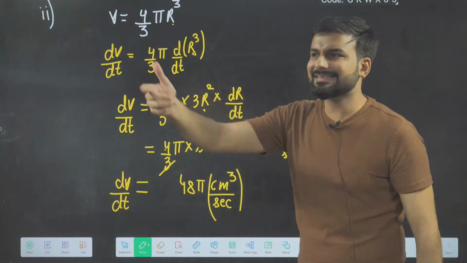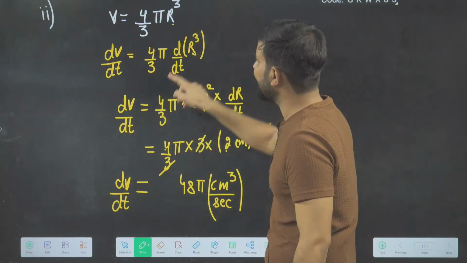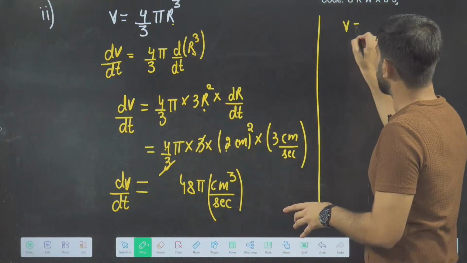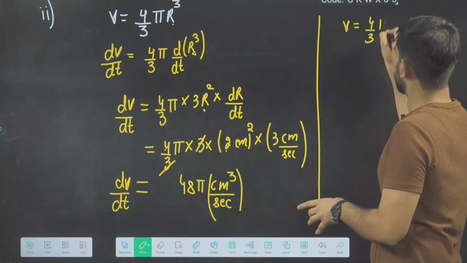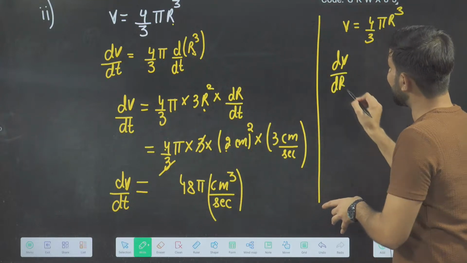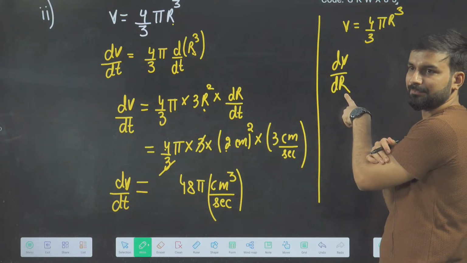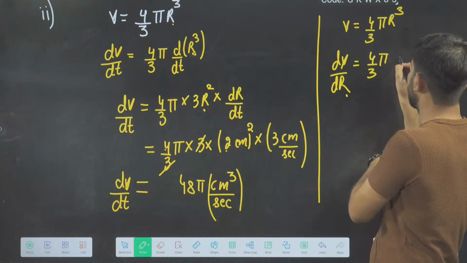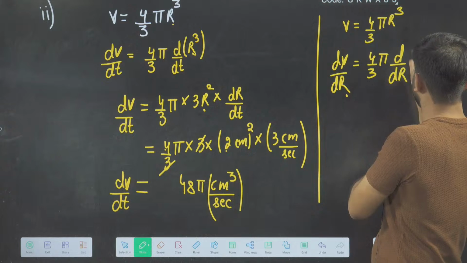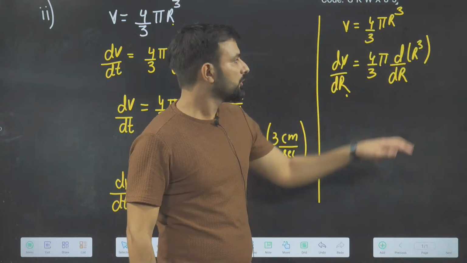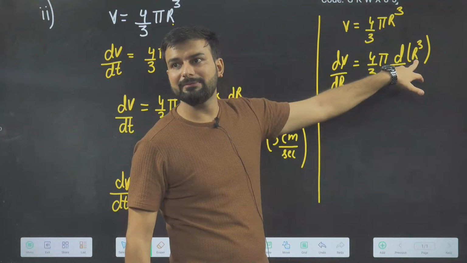When the variables are same, let me tell you, same again I'm writing one more thing. Just wait for a moment. See the difference. See the magic. If I differentiate this with respect to radius, what will be my answer? 4 by 3 pi d by dr of r cube. What is the differentiation of r cube I will get?